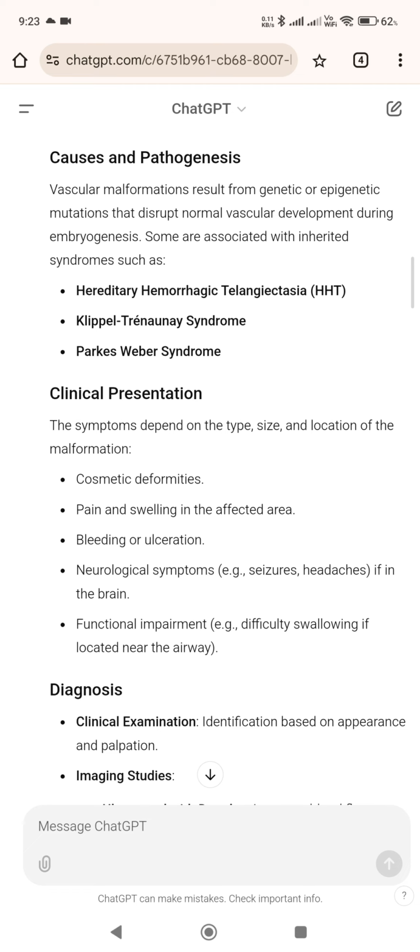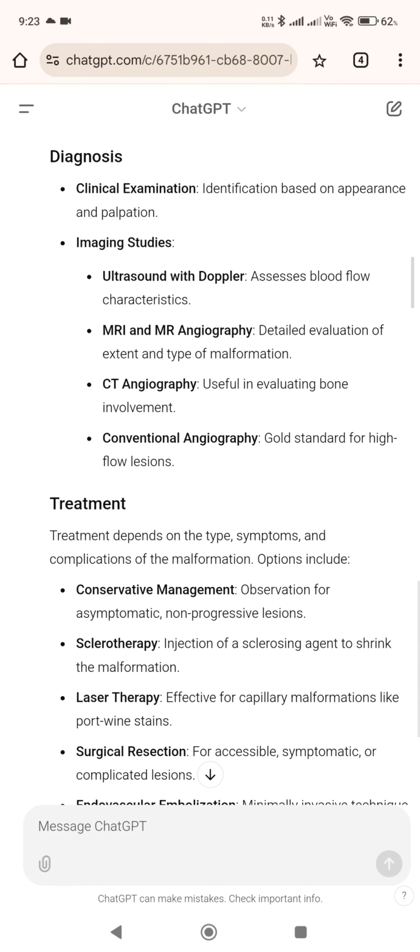Diagnosis. Clinical examination: identification based on appearance and palpation. Imaging studies: ultrasound with Doppler, assesses blood flow characteristics. MRI and MR angiography: detailed evaluation of extent and type of malformation. CT angiography: useful in evaluating bone involvement. Conventional angiography: gold standard for high-flow lesions.